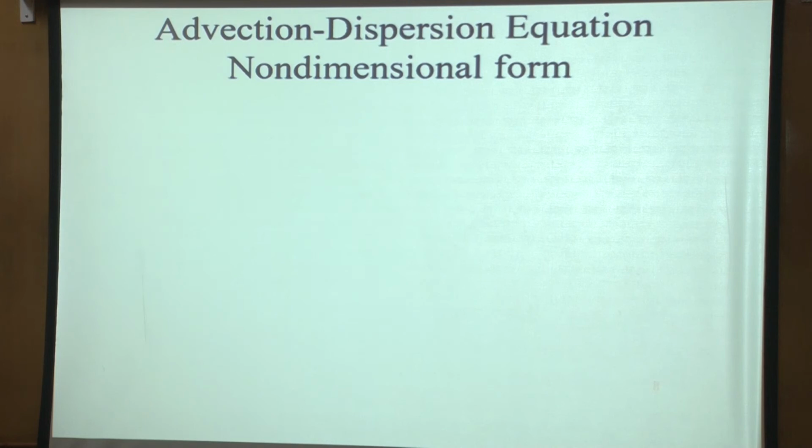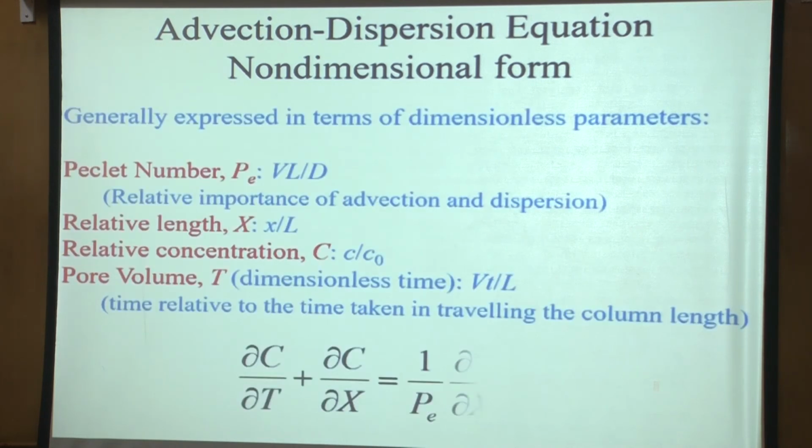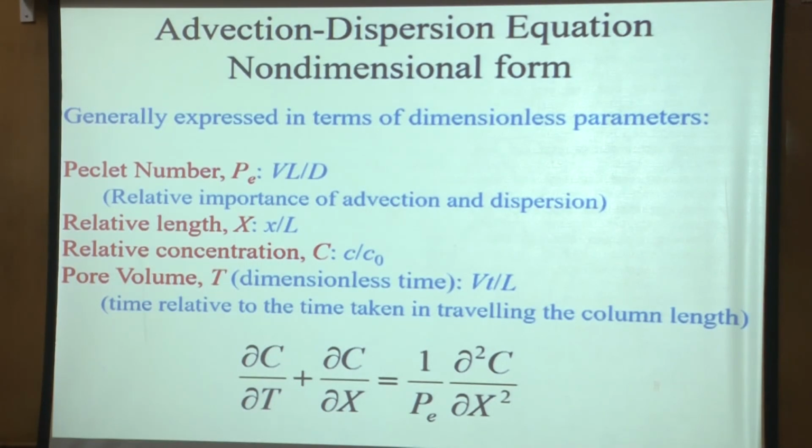So here also, what is the parameter which specifies the relative importance of the advection and the dispersion? So we try to non-dimensionalize our equation. We come up with some non-dimensional numbers, relative length, for example.